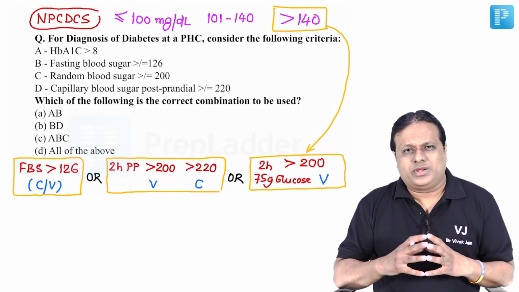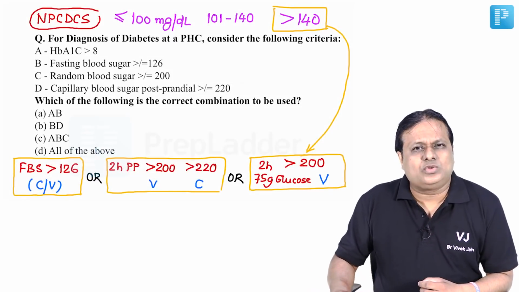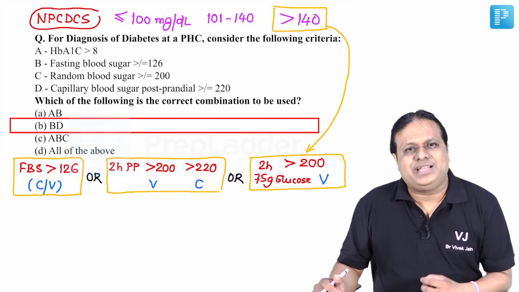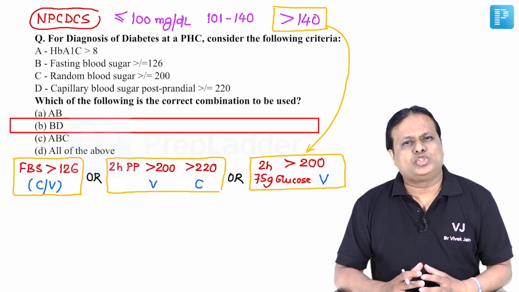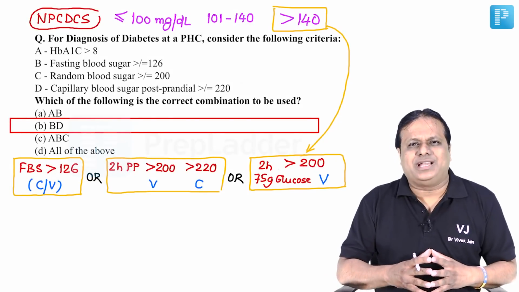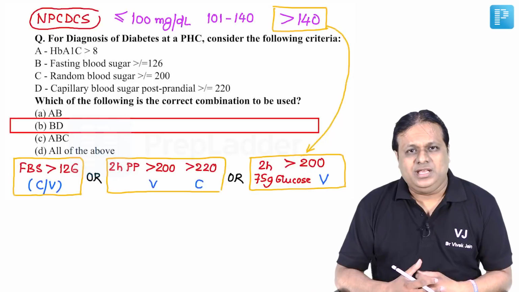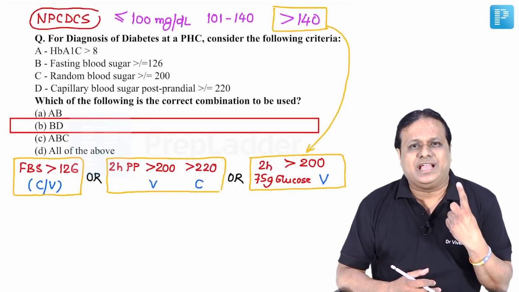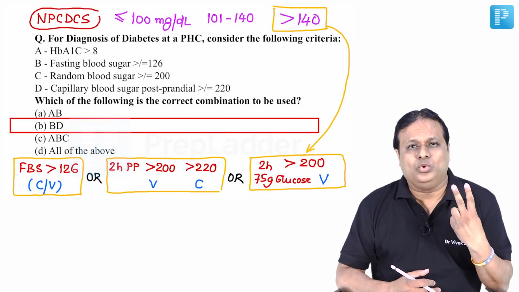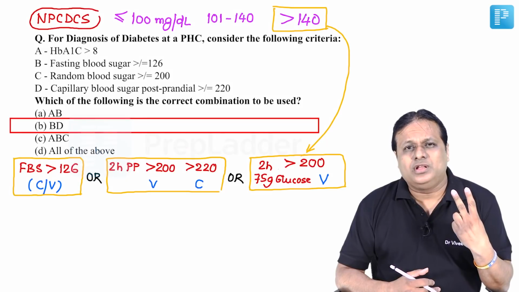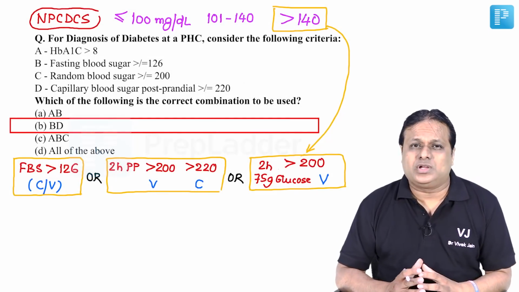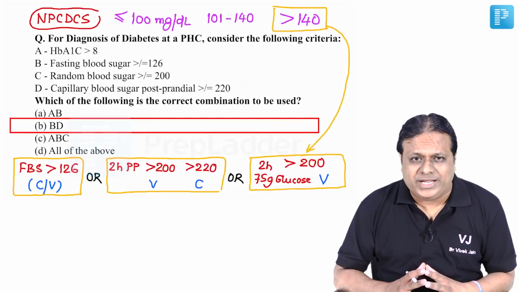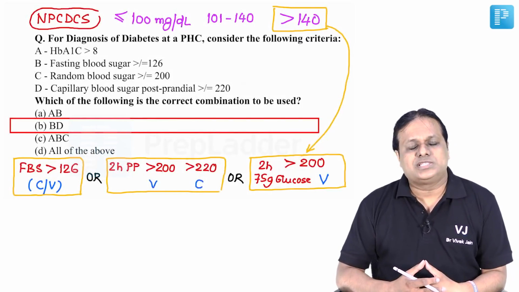Now look at this particular question. So answer to this question is, correct statement is B and D for diagnosis of diabetes at a PHC. Now what should be done to these patients who have been diagnosed with diabetes at a PHC? Number 1, suggest them lifestyle modification. Number 2, give them metformin 500 milligram BD for 4 weeks. After 4 weeks, reassess. If the random blood sugar comes even now more than 120, immediately refer to a specialist.